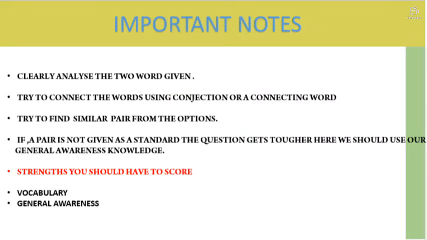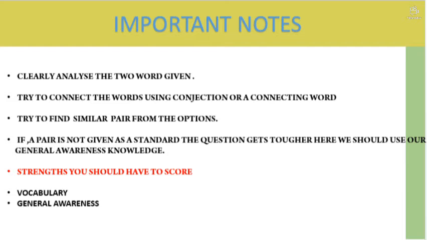Now let's check what points you should be aware of before answering a question based on word pair analogy. The first thing we should check is the two words given in the pair. We should clearly analyze the two words given in the original pair. For example, a simple example: cat and mouse. The basic thing the question asks us to do is to analyze the relationship between the two words.